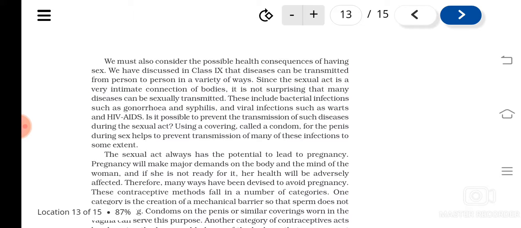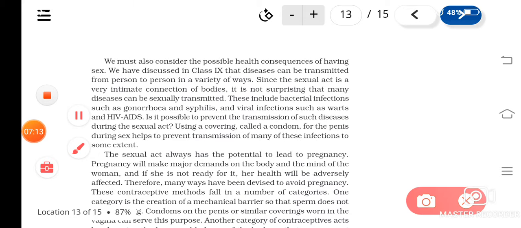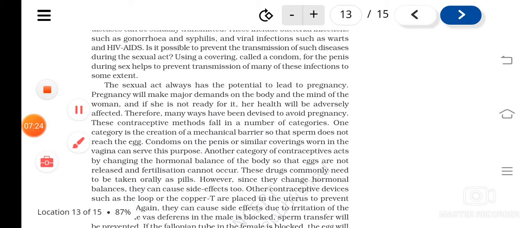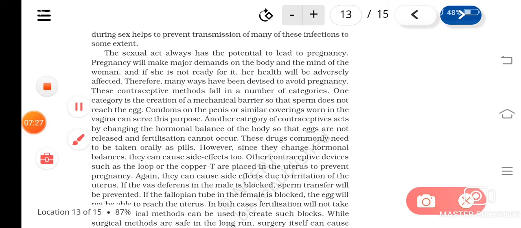There are various methods to prevent these kinds of diseases, and there are methods that prevent pregnancy also. So let's have a quick look at all this. The methods used to prevent pregnancy are known as contraceptive methods. Contraceptive methods means there are many ways by which a person can avoid pregnancy. These methods are known as contraceptive methods.